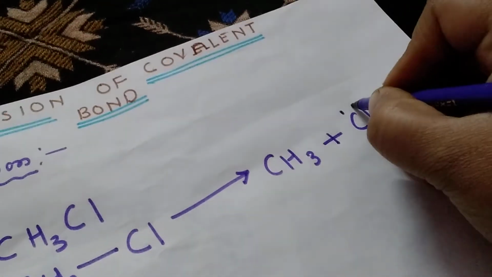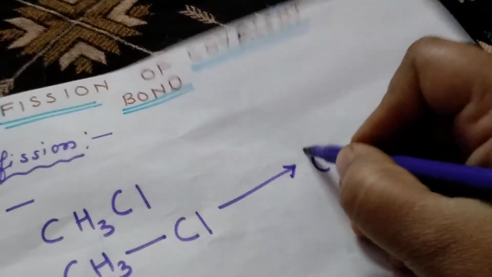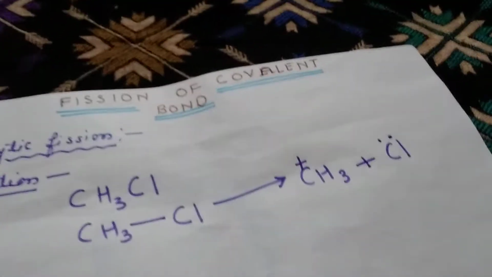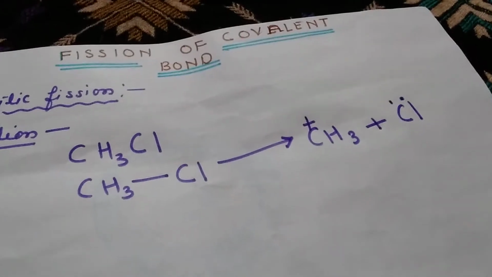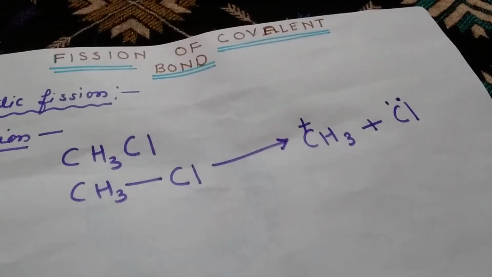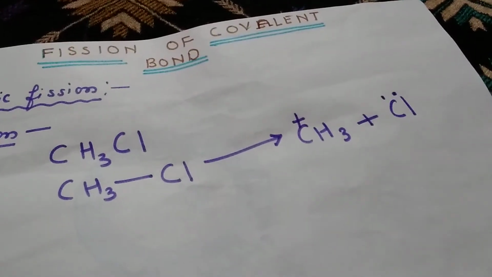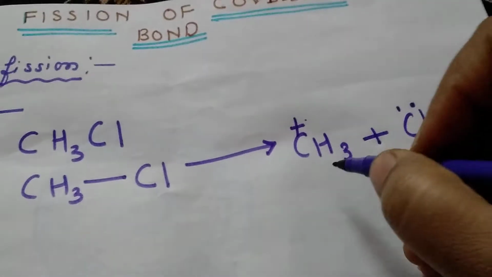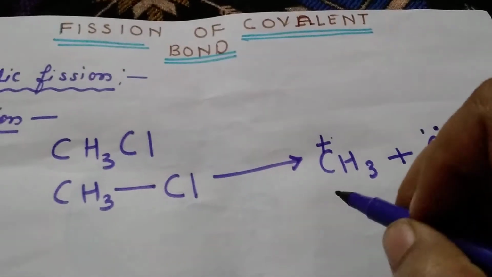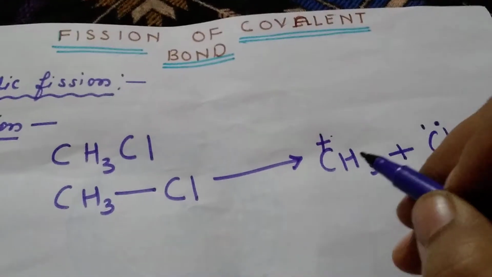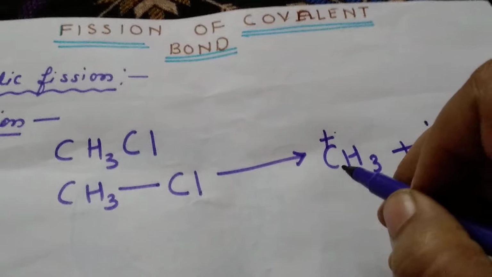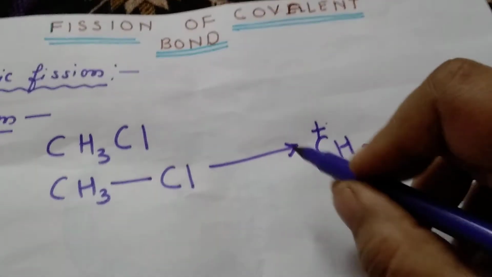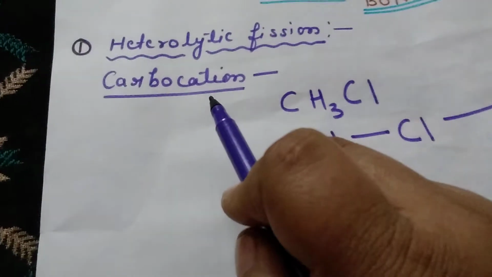Suppose the shared pair is taken by Cl, then carbon will get one positive charge. If cleavage takes place in this way, that the shared pair of electrons goes to one of the bonded atoms, then it is called heterolytic fission. Here the species in which carbon has positive charge and a sextet of electrons. Octet means 8 electrons, sextet means 6 electrons. With H it has 6 electrons. So this type of species are called carbocations.